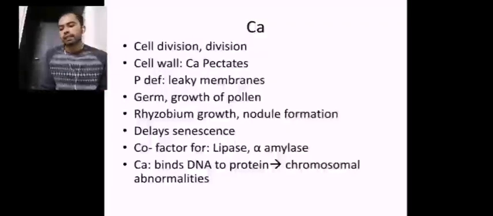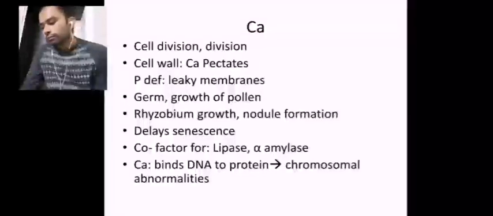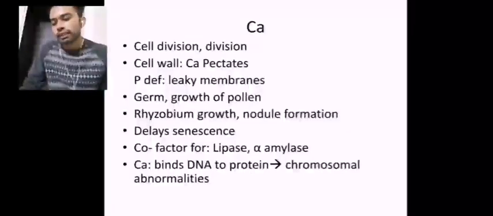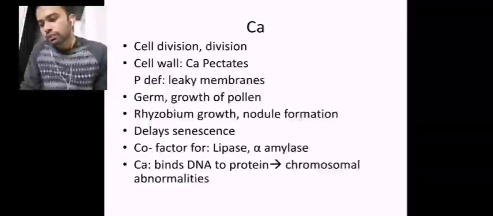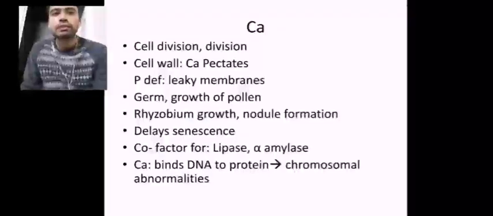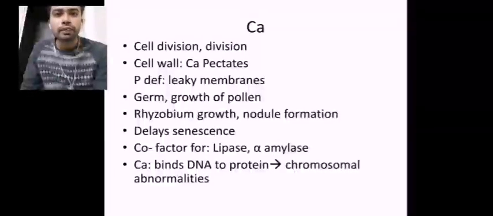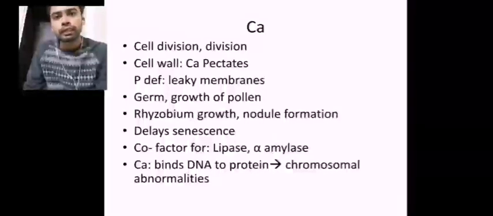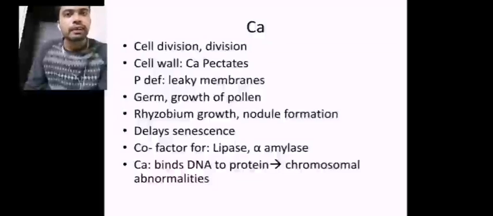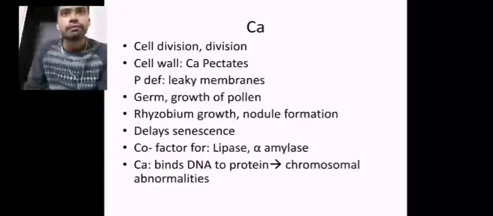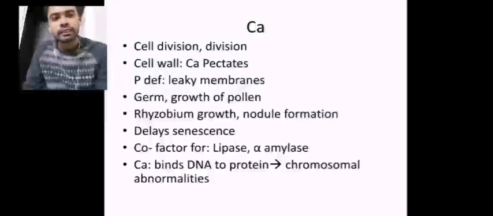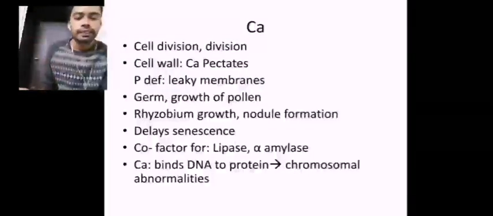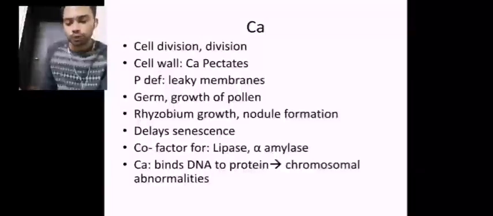So by the end of the lecture, I would like to conclude with the final conclusions of the lecture. Nutrophysiology all depends upon the mobility of a nutrient. If the nutrient is mobile, the deficiency will be seen at the older leaves first. If the nutrient is intermediately mobile, the deficiency will be seen at the younger leaves first. If the nutrient is completely immobile, the deficiency will be seen at the extreme tips of the plant body, just like calcium and boron.